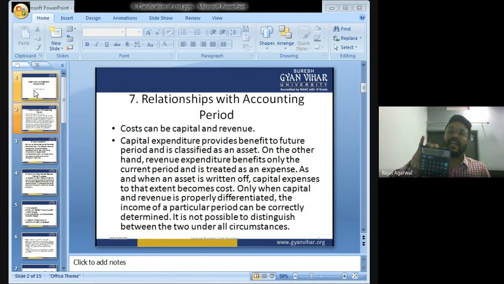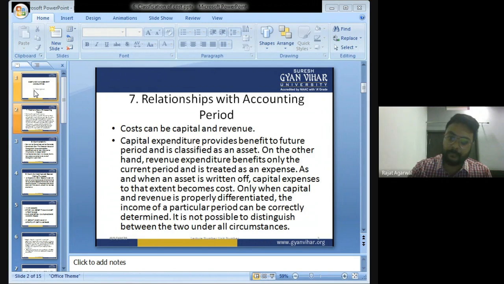So it is an expenditure of revenue nature. Revenue nature expenditure benefits only in the current period and is treated as an expense. So what is capital expenditure? Capital expenditure provides benefit to future periods and is classified as an asset. On the other hand, revenue expenditure provides benefit only in the current period and is treated as an expense.